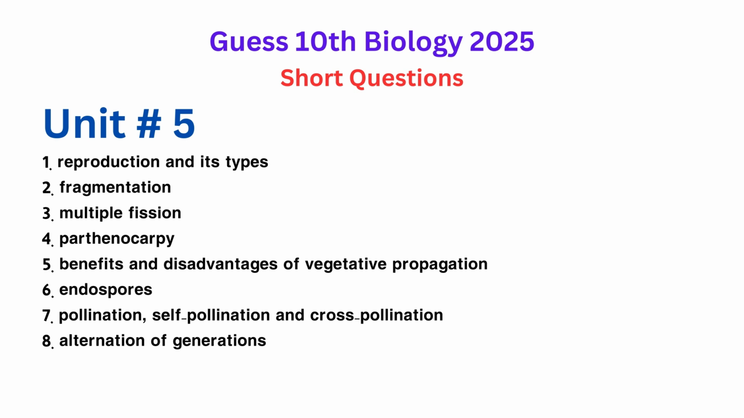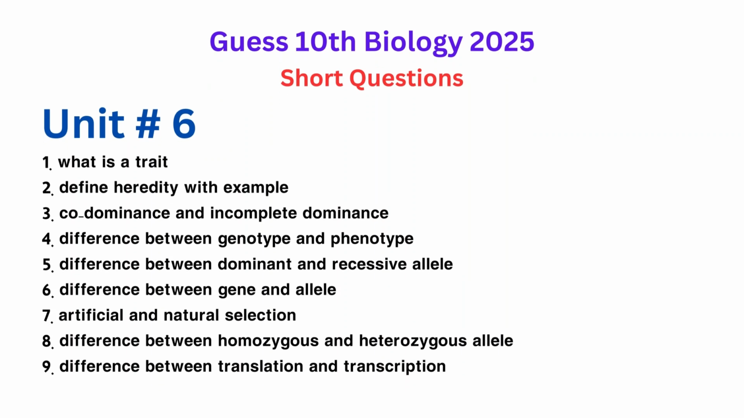Unit 5, Reproduction. 1. Reproduction and its types. 2. Fragmentation. 3. Multiple fission. 4. Parthenocarpy. 5. Benefits and disadvantages of vegetative propagation. 6. Endospores. 7. Pollination, self-pollination, and cross-pollination. 8. Alternation of generations.